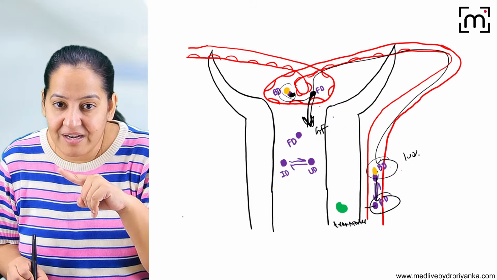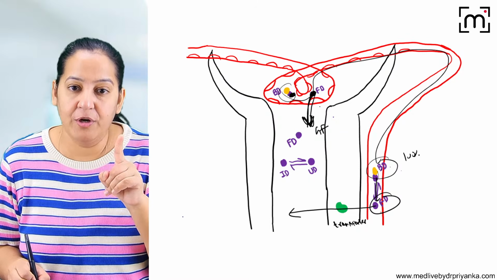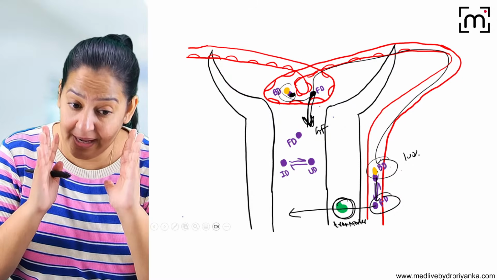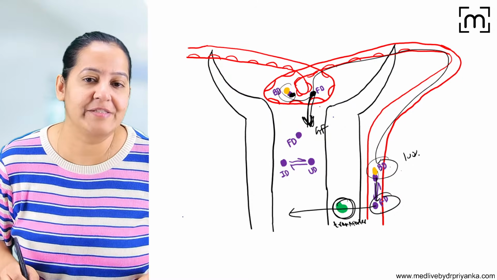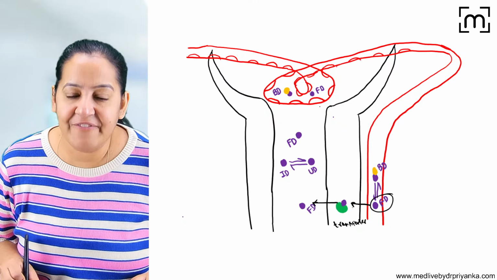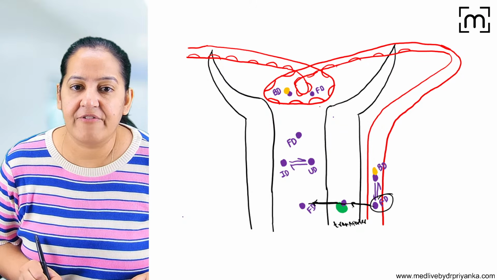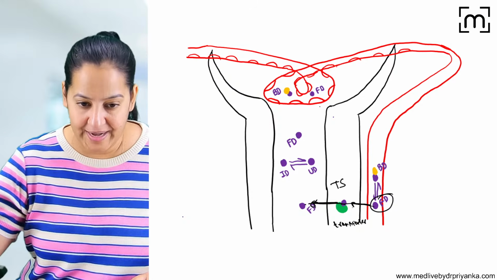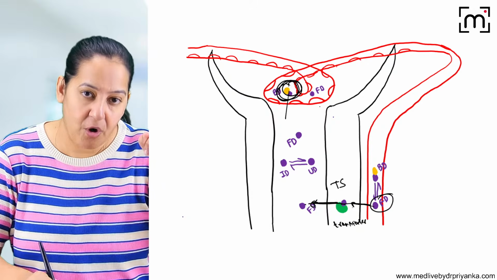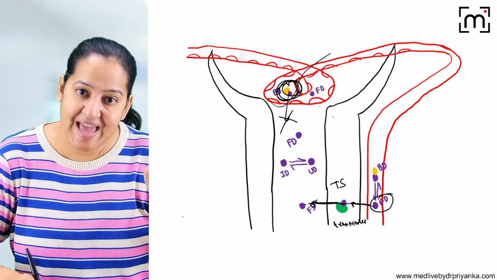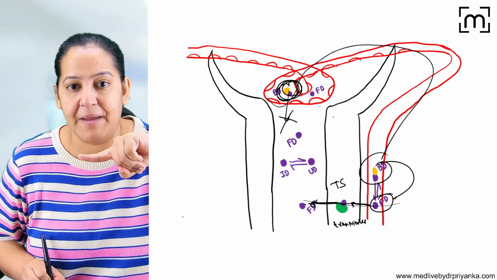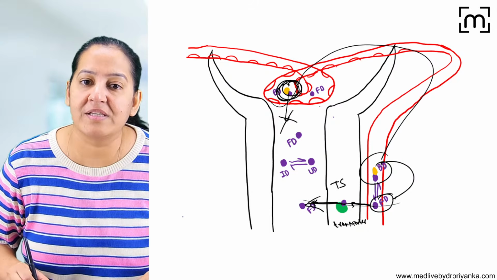And this free drug will come back into the tubule using a transporter, which is present in the cells of the PCT or tubules. So this transporter will carry the free drug here and it will transmit it here. This is known as tubular secretion. Look at the arrow. It is added in the urine. So bound drug, which was escaping here, which was not coming here, that bound drug converts into the free drug, and here it is coming back into the urine. That is known as tubular secretion.